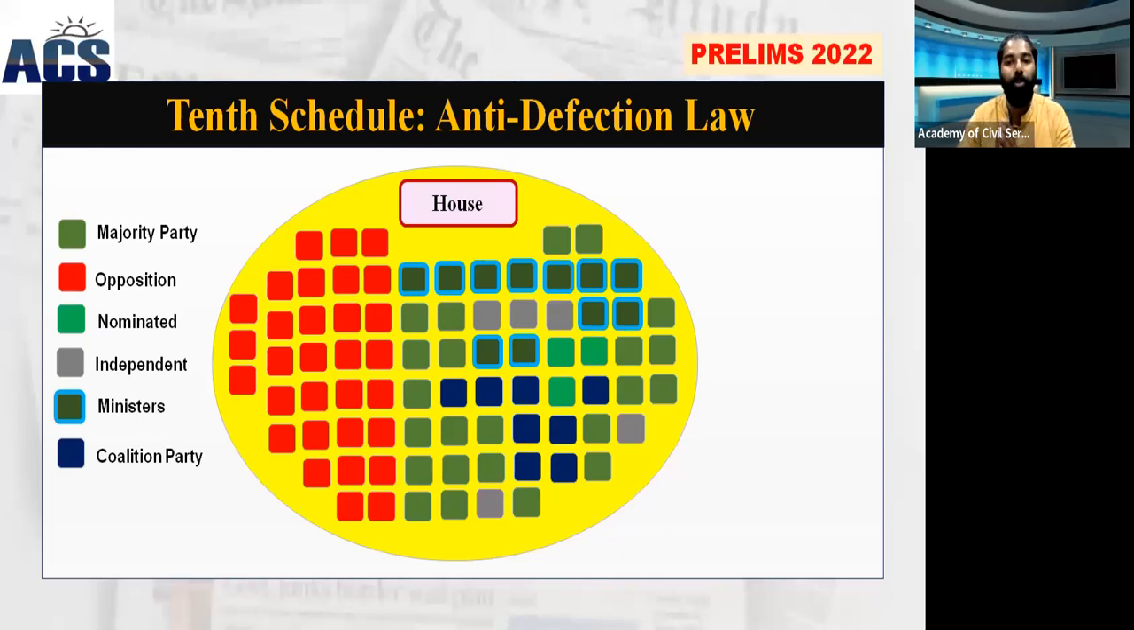Imagine the screen in front of you, which is a circle with a lot of boxes. It represents a house, and all these boxes are the members. In the case of Lok Sabha or Rajya Sabha, they will be Members of Parliament. In the case of a state government, they can be MLAs, Members of Legislative Assembly.